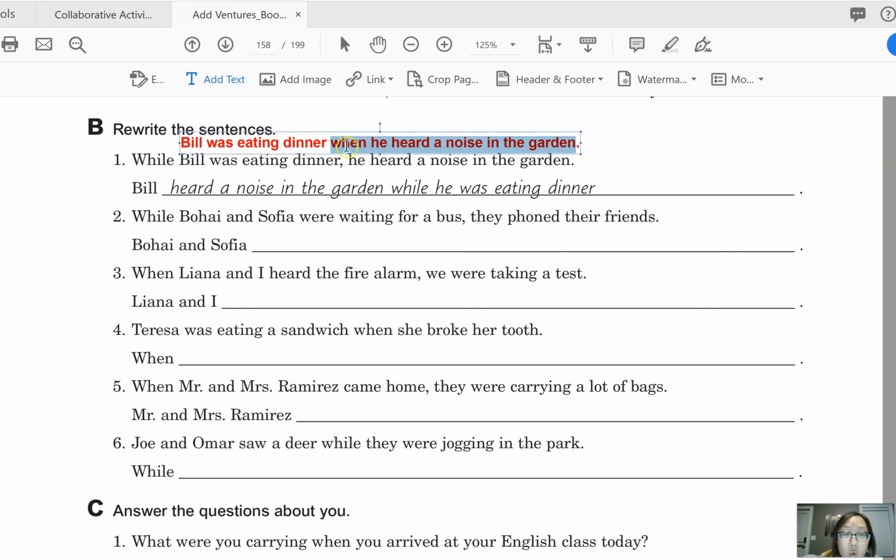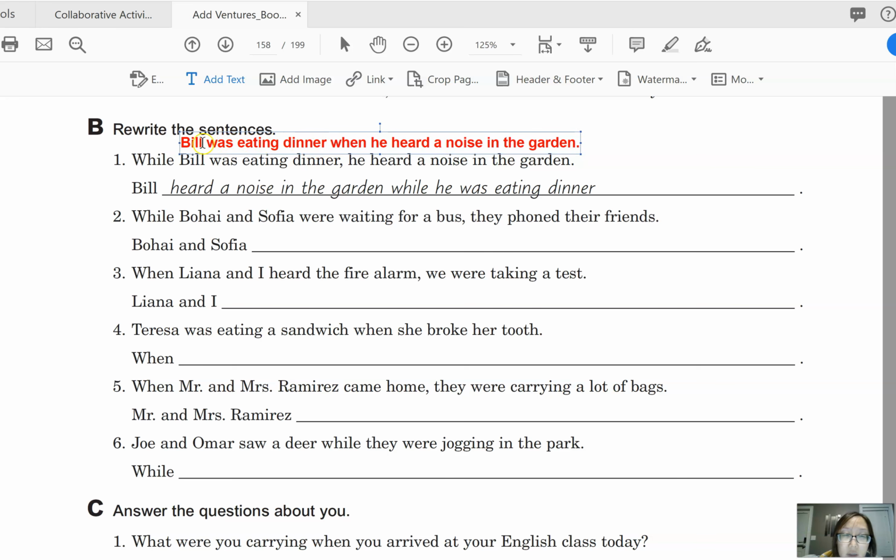Or you can say, when Bill heard a noise in the garden, he was eating dinner. So you can put the when clause in the beginning, but you have to change he to Bill. Okay? Well, actually, it's not necessary. You can keep it he. When he heard a noise in the garden, Bill was eating dinner, because Bill was eating dinner is the main clause.